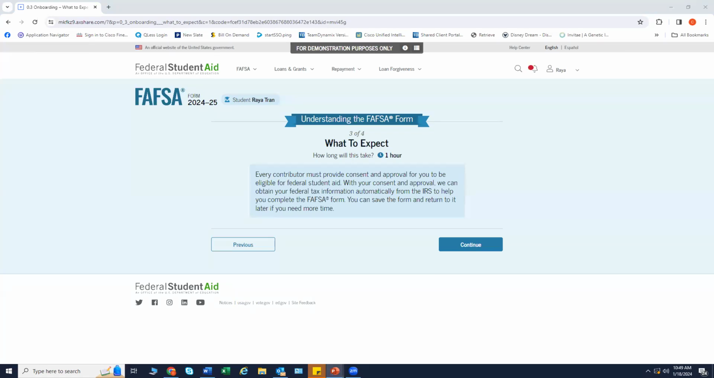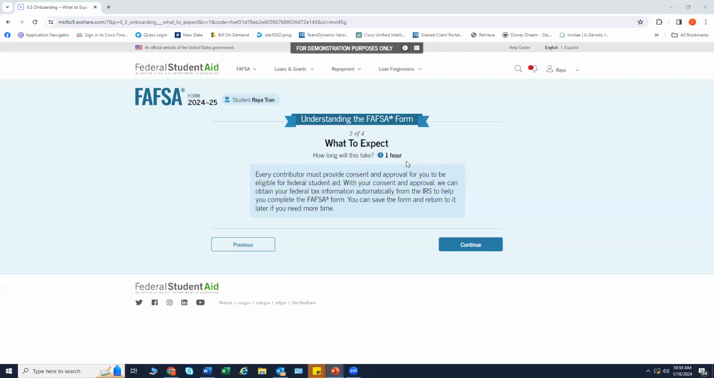The third FAFSA onboarding page provides information about the types of questions the students can expect to see and how they can get additional help with filling out their FAFSA. I'd like to point out over here where it says, how long will this take? Approximately 1 hour. Even though it says 1 hour, most of the positive feedback that we have been receiving from students and families is it has taken them about 30 to 45 minutes to complete.